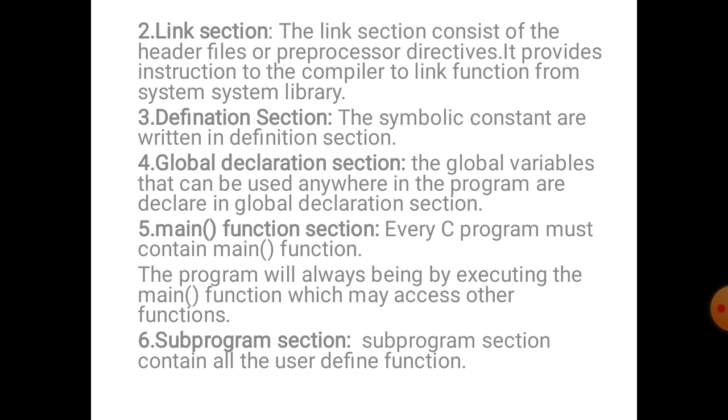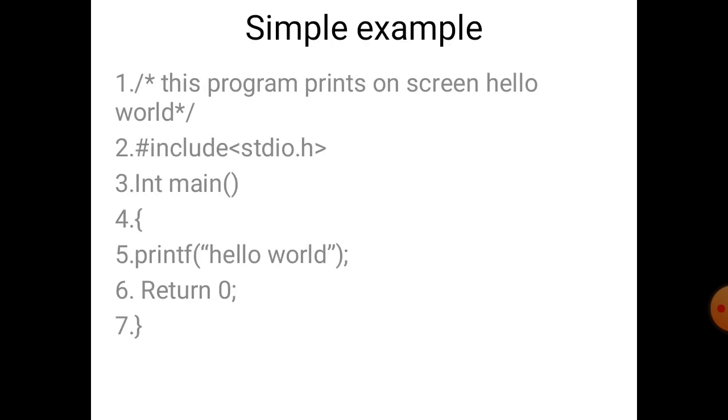Every C program must contain a main function. The main function is the heart of our program. The program will always begin by executing the main function, which may access other functions. And our sixth section is the subprogram section. The subprogram section contains all the user defined functions. We will see a simple example, a basic example of a C program.